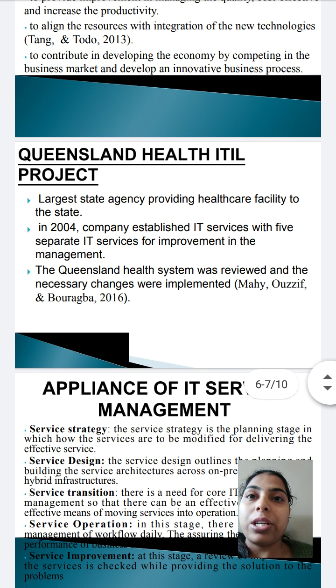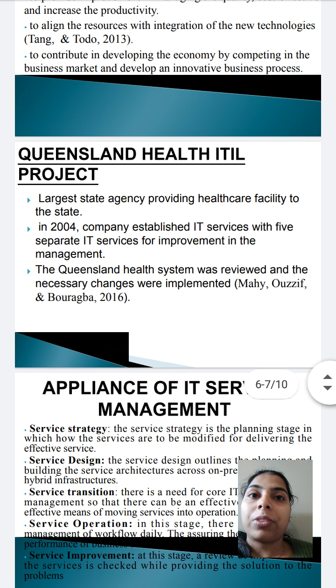The transformation program was established aiming to move towards a new service oriented organizational structure and new mode of operation in terms of governance and development of IT services. The transformation program was established so that there is a surety of less risk while implementing a new system.